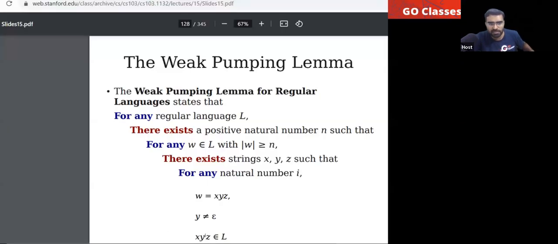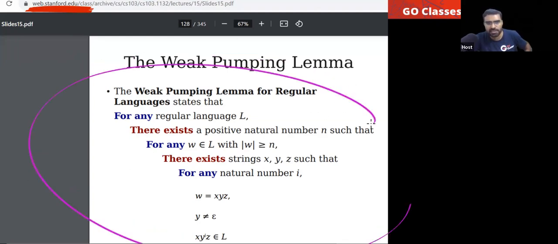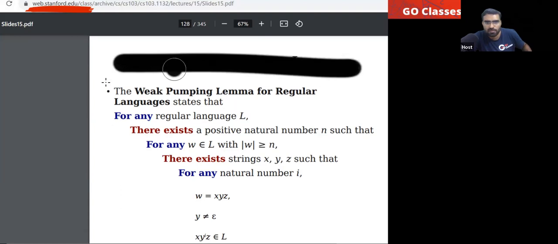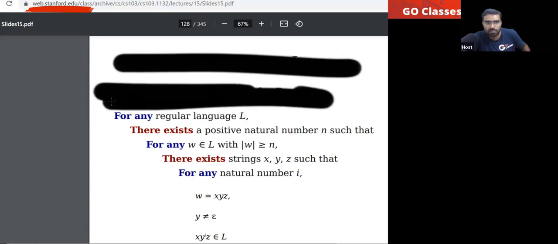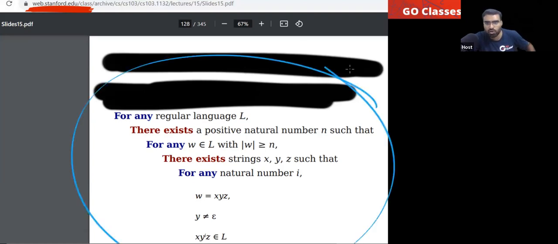Now tell me one thing. This screenshot is from Stanford University. Read this and tell me which definition of pumping lemma this is. This is the third definition of pumping lemma.